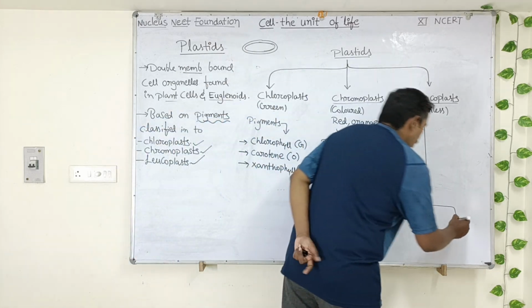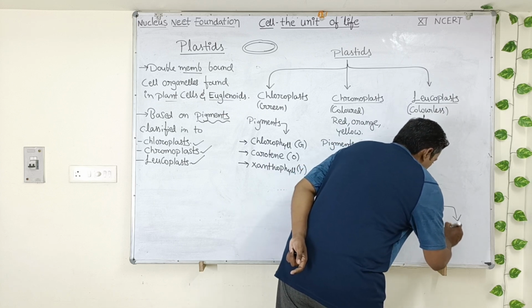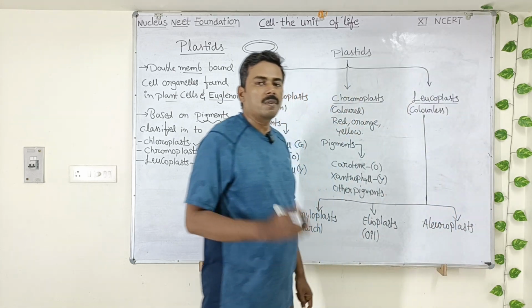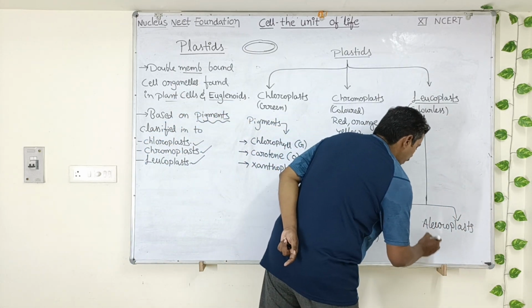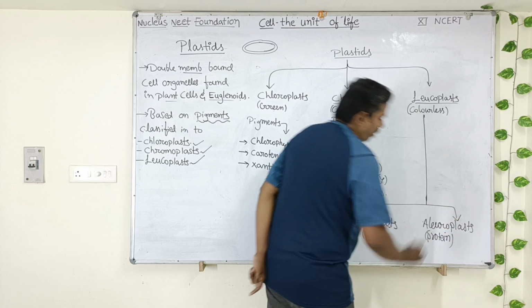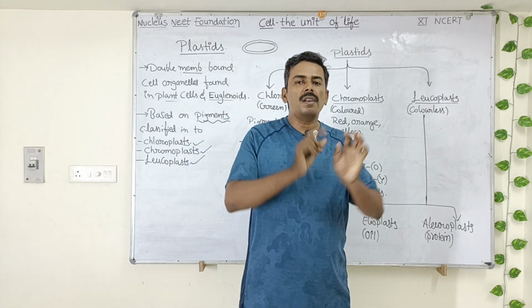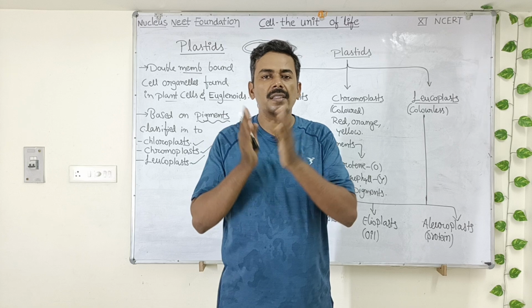Okay, next is aleuroplasts. Aleuroplasts are otherwise called proteinoplasts because they store protein as a food material. Aleuroplasts are present in a layer called the aleurone layer, which is present in the monocotyledonous seeds.